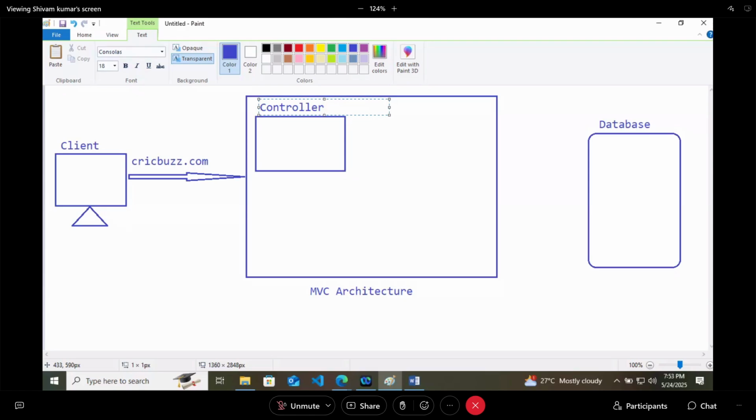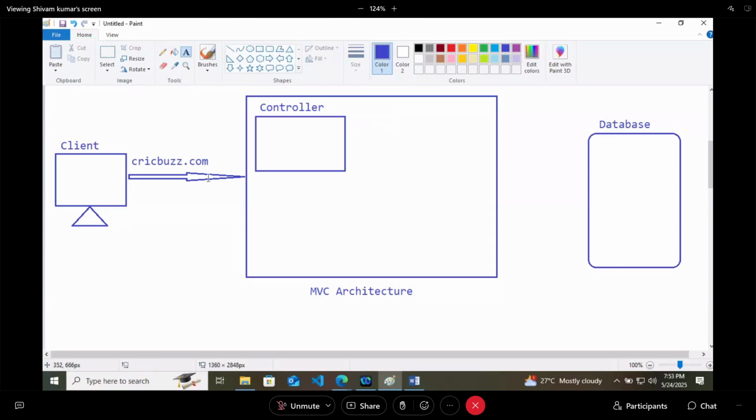The request, stop using mobile. At first, the request will go to the controller wherever you have defined it. Now, the controller will read your request, that, okay, do you need any communication with the database?